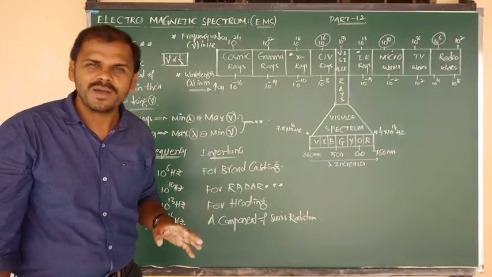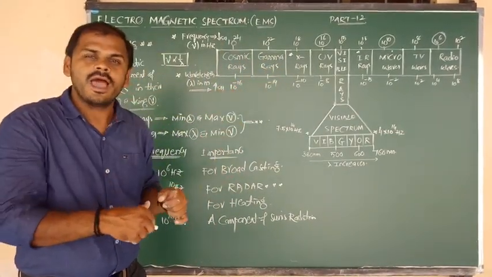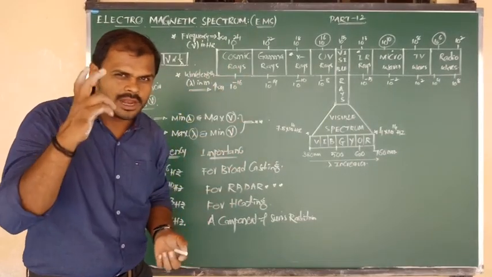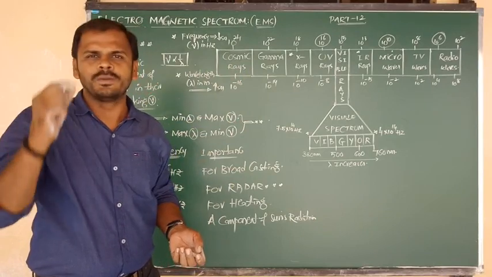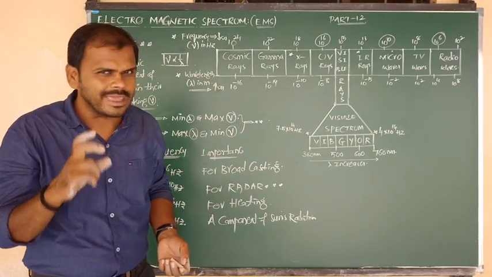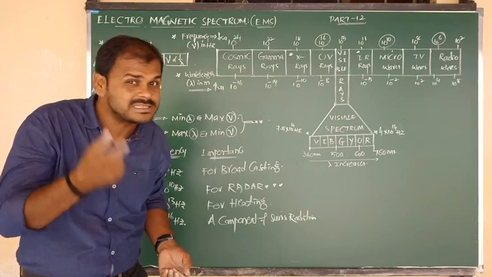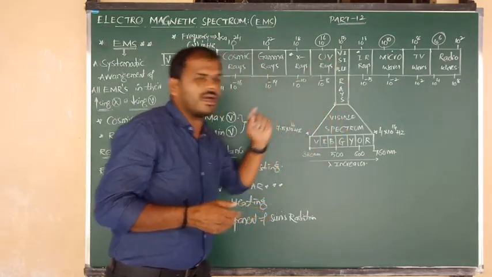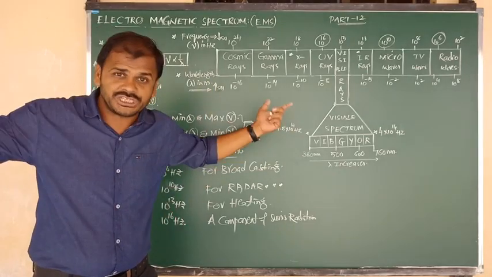But in the electromagnetic spectrum, a total of 9 types of different bands, I mean 9 types of different electromagnetic radiations, are there. But only a small portion can be seen by our eyes. That area is nothing but what, Nana? Visible rays, or visible light, or visible radiation.